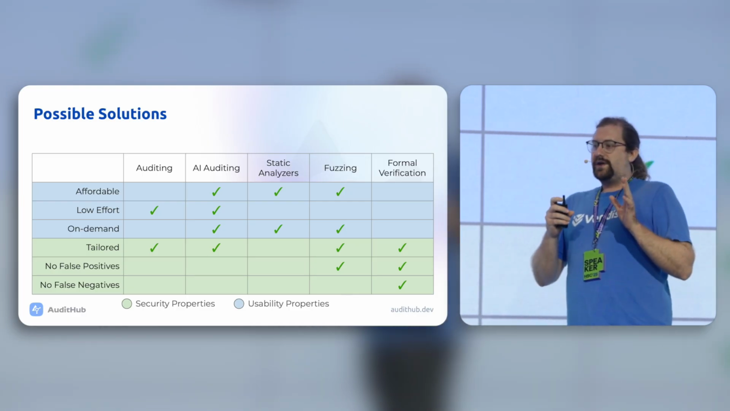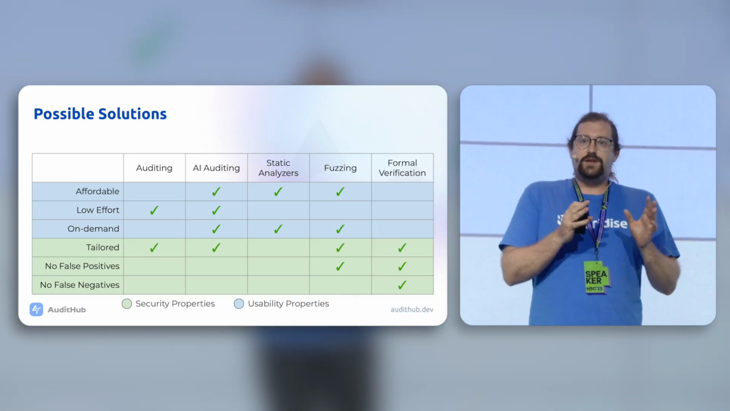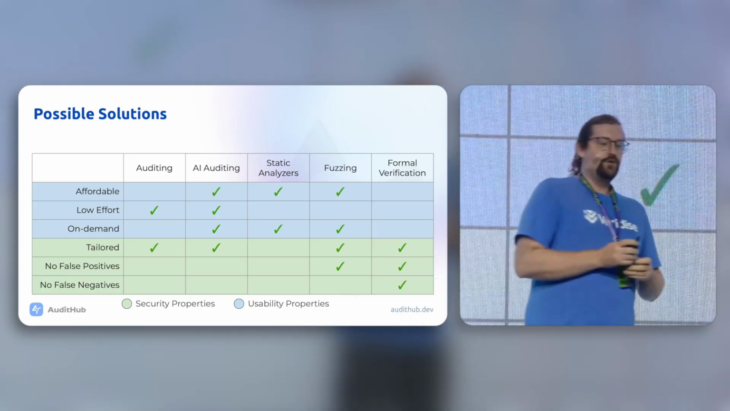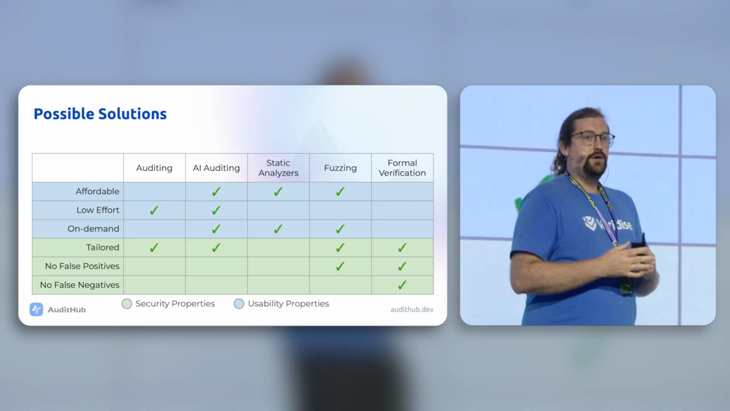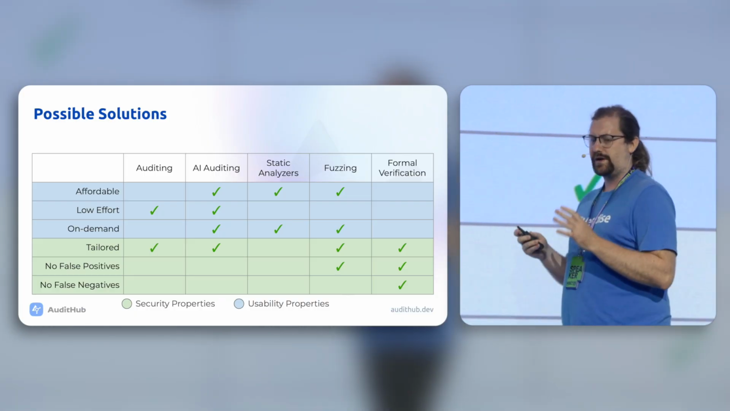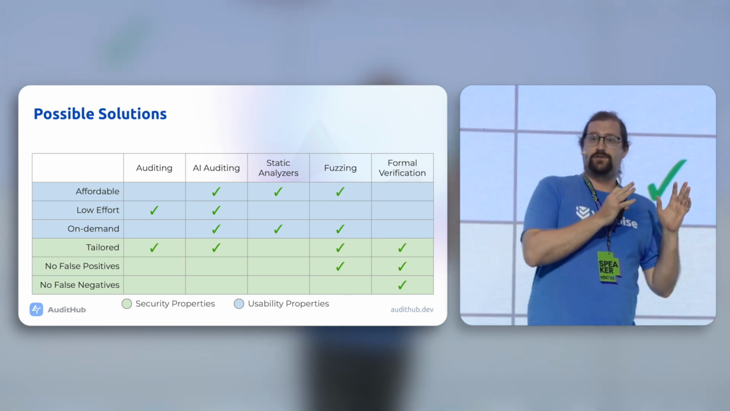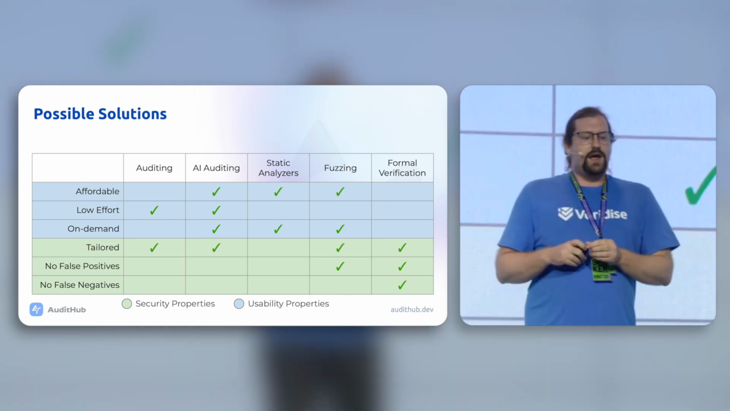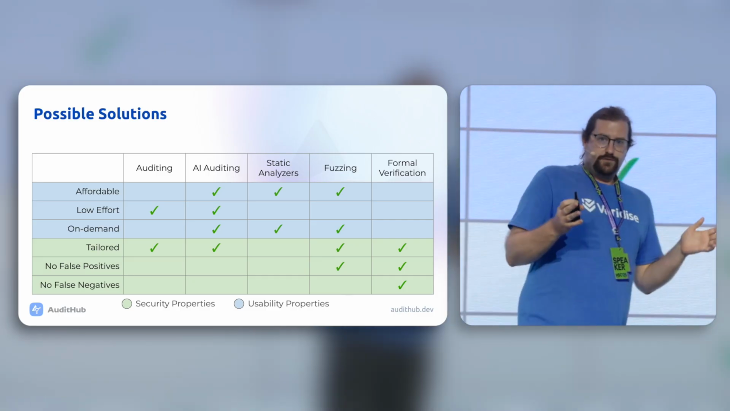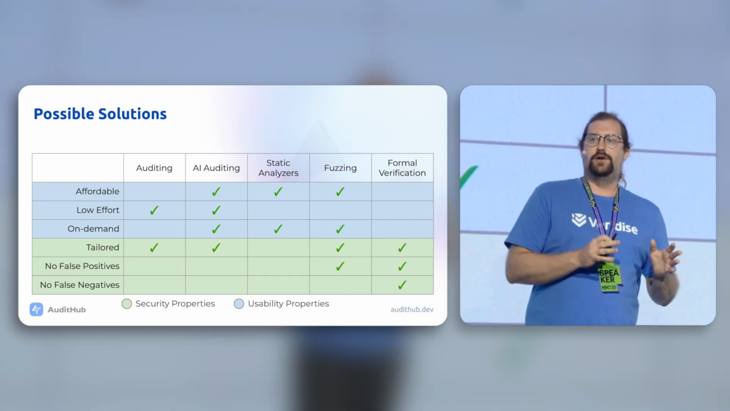And so now we can look at some of the suggestions that people have made in order to see whether or not they're a good fit. So one thing that we can look at is auditing. Projects could possibly get more audits. The problem that we have is when it comes to auditing, they are low effort on behalf of the developer, and they are customized to the business logic of the project. However, they're not super affordable, as we already mentioned, and they don't really happen on demand.